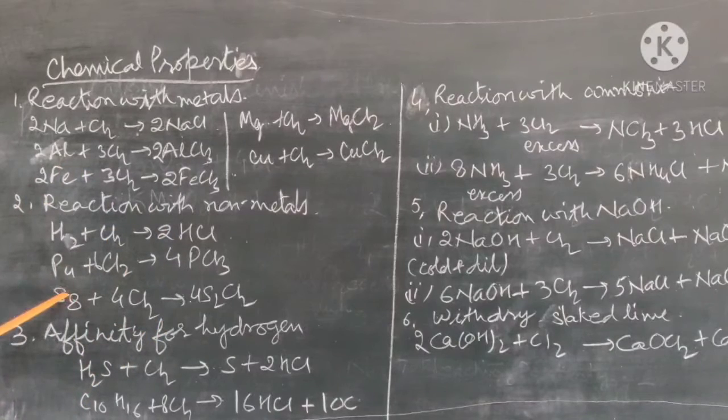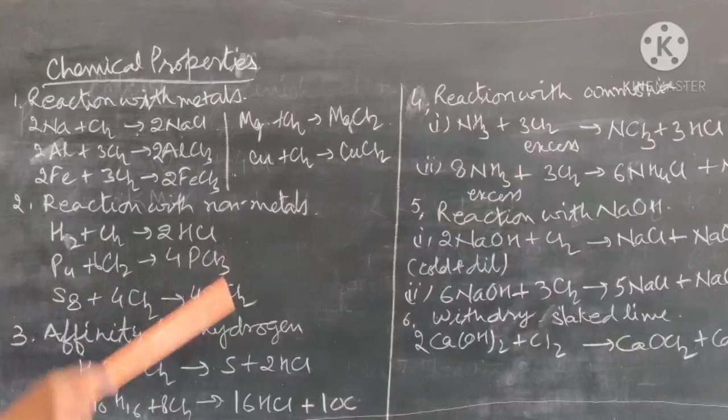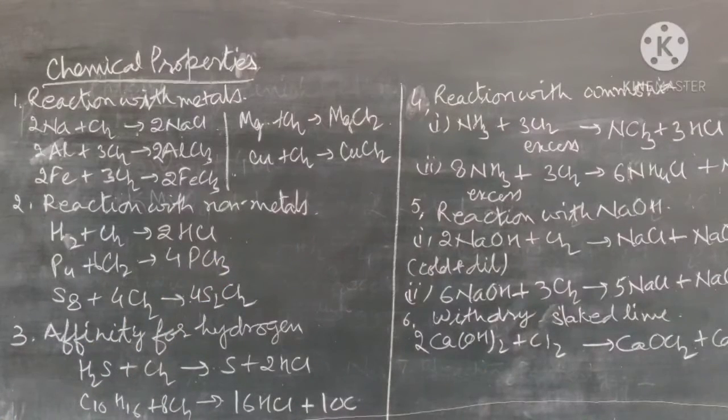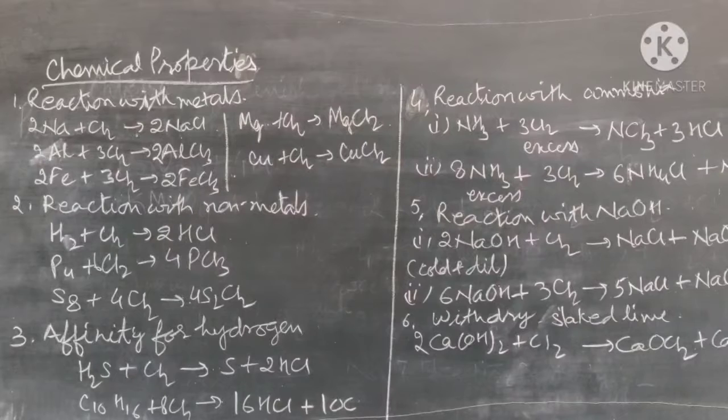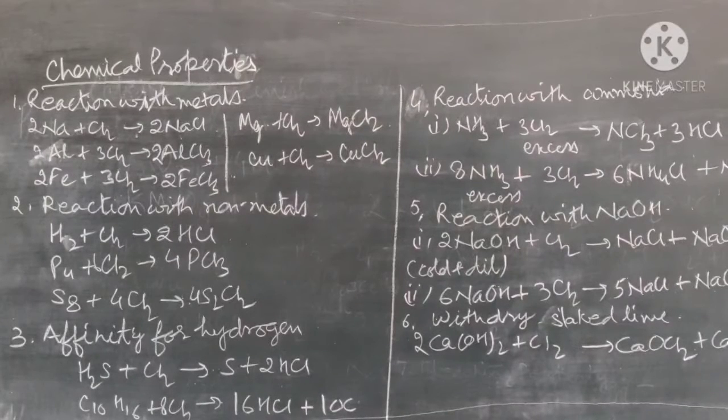Phosphorus, when heated with chlorine, forms phosphorus trichloride. When it reacts with sulfur, it forms sulfur monochloride, that is S2Cl2. So when chlorine reacts with non-metals like phosphorus, sulfur, hydrogen, it forms their corresponding chlorides.